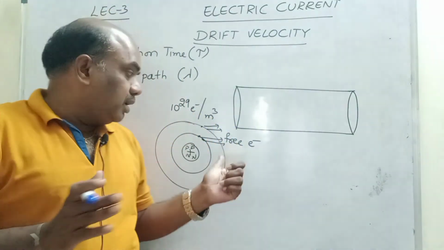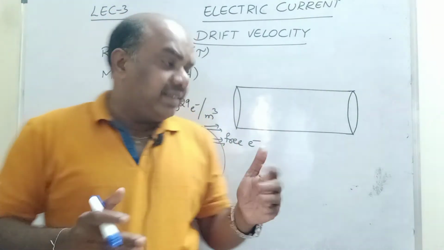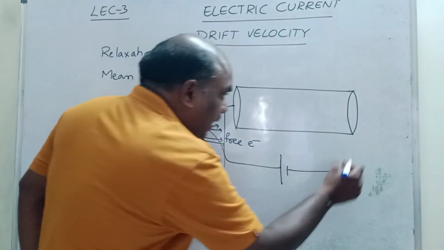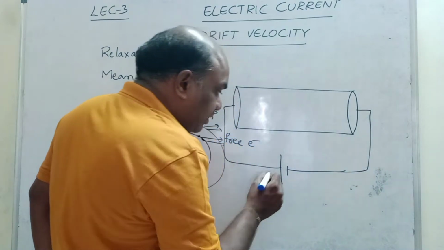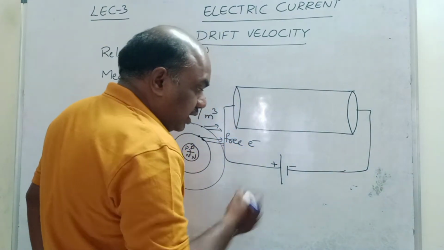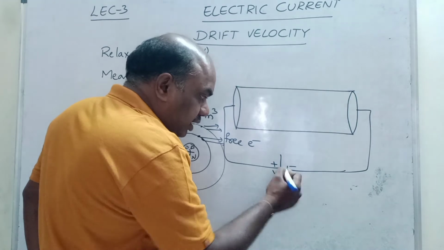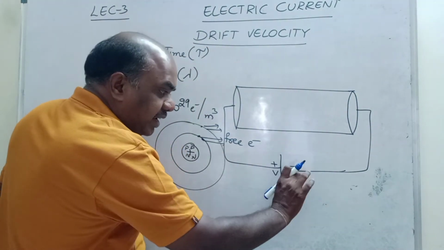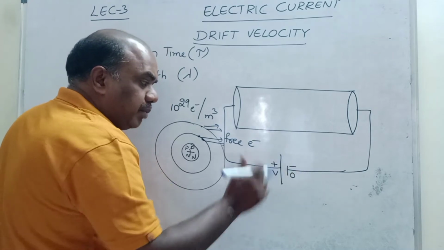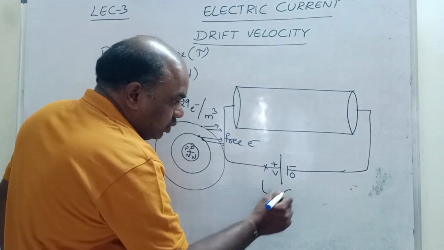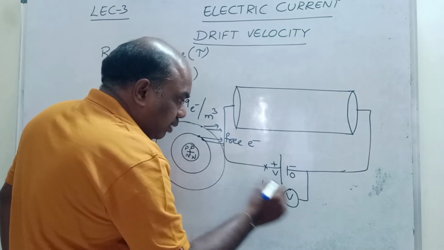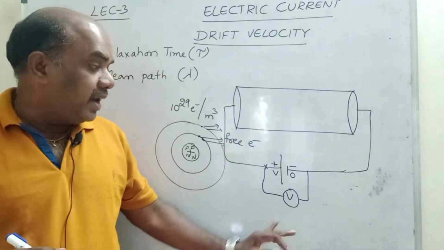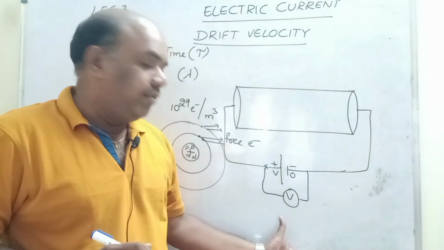Potential difference is nothing but the work done by the cell to bring 1 unit positive charge. This is a battery. The battery provides potential difference. This is the positive charge, this is the negative charge. Here potential is 0, here potential is V. Let us consider, a small line indicates small potential, a big line indicates big potential. What is the difference between these two? V minus 0, V. This is the potential difference we measure with a voltmeter. A voltmeter is an instrument used to measure the potential difference.